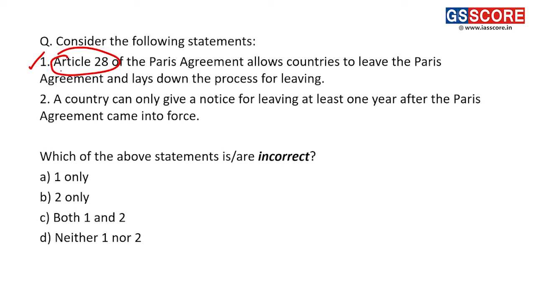Second, a country can only give a notice for leaving at least 1 year after the Paris Agreement came into force. This statement is incorrect. A country can leave the Paris Agreement by giving notice after at least 3 years of enforcement of the Paris Agreement, not 1 year, at least 3 years. So the second statement is incorrect. We are supposed to find the incorrect statements only, and that's why the answer is B, 2 only.